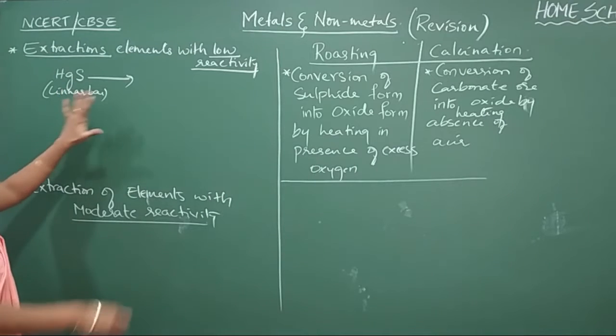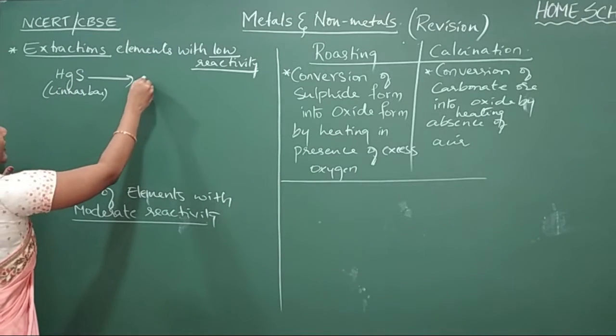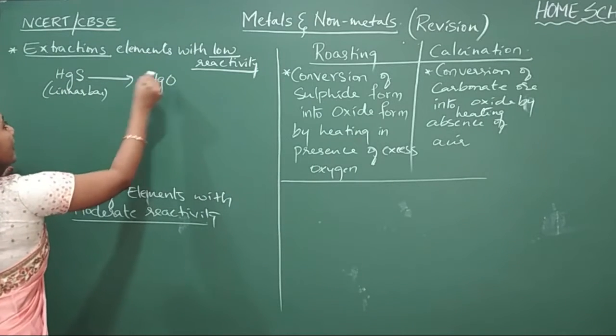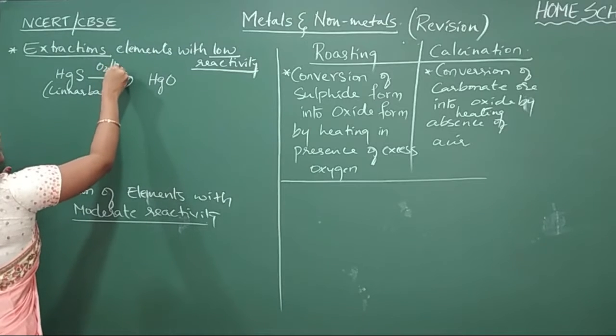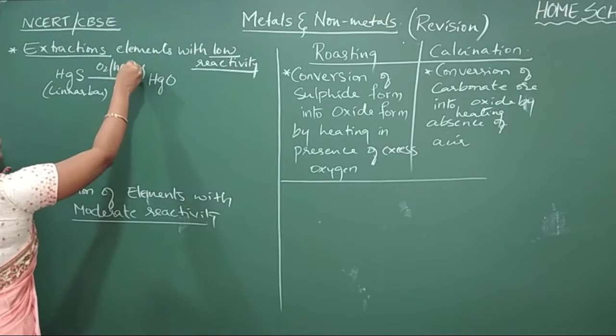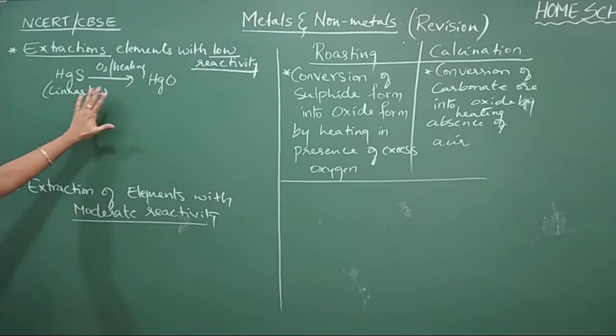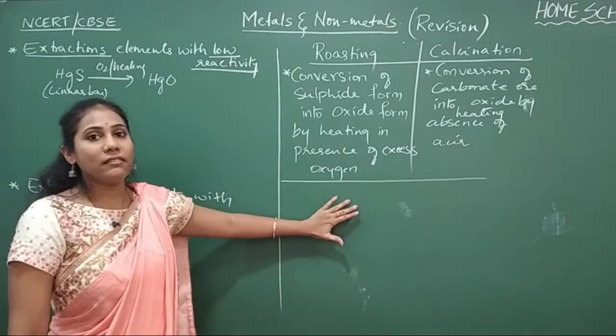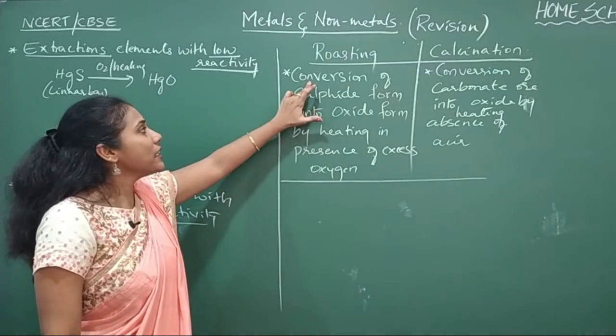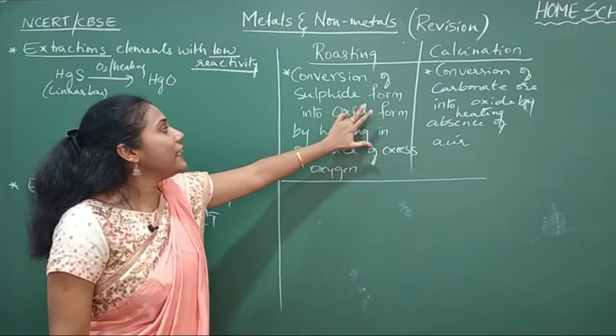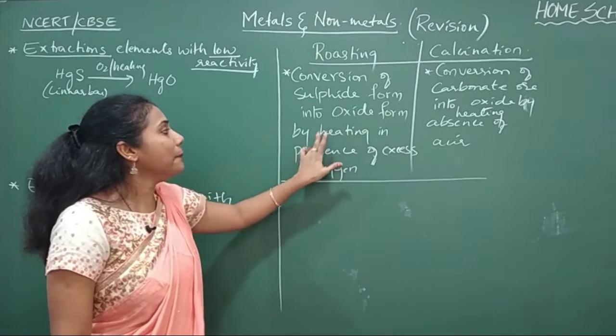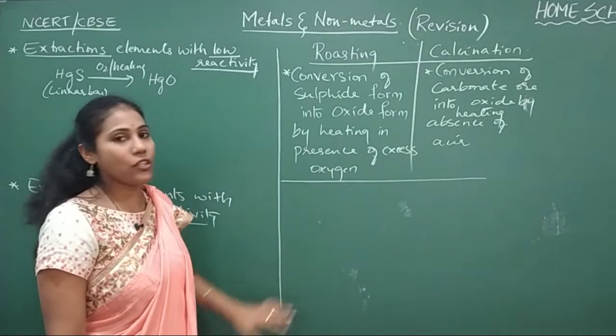And this sulfide form, we will convert it into oxide form by heating in the presence of a large amount of oxygen. Such a process we call roasting. You can observe the definition here: conversion of sulfide form into oxide form by heating in the presence of excess oxygen.